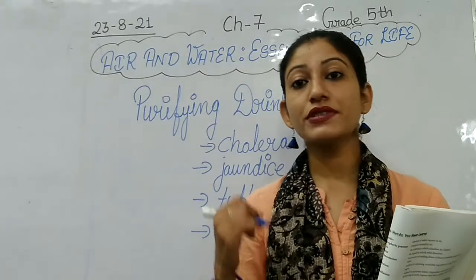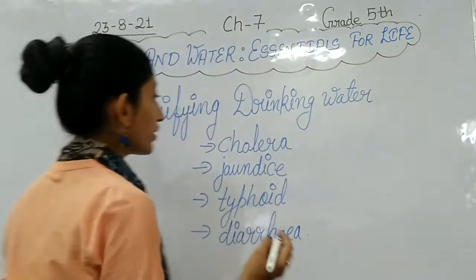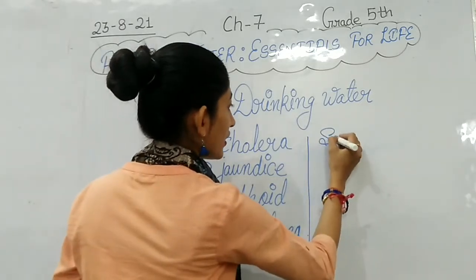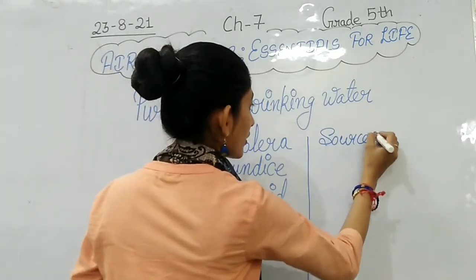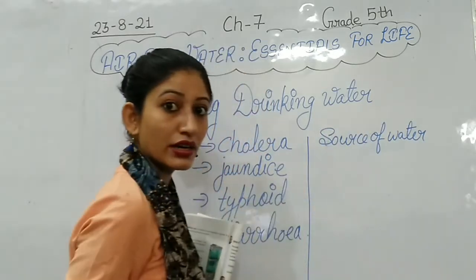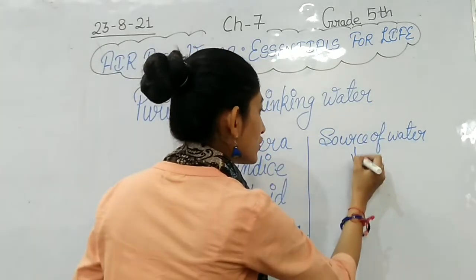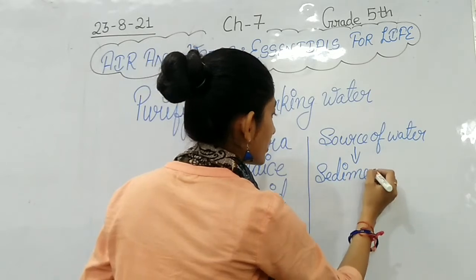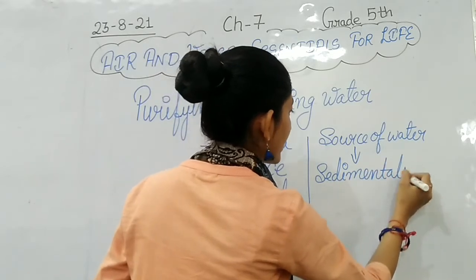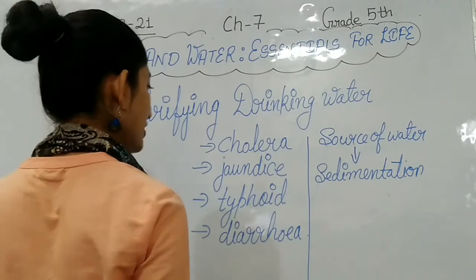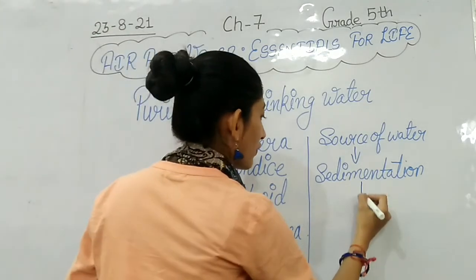So what are the steps that we have seen for supplying water? First of all, we get water from a source, like a river. Then this water is sedimented. Sedimentation is the step that is done for cleaning water.